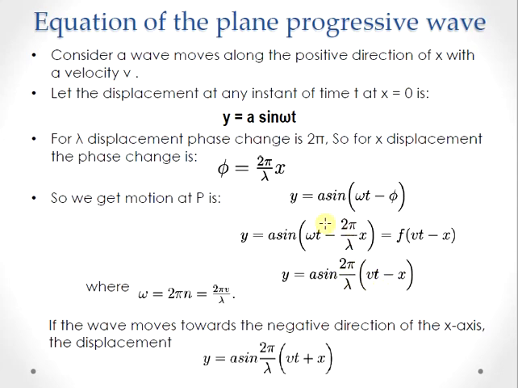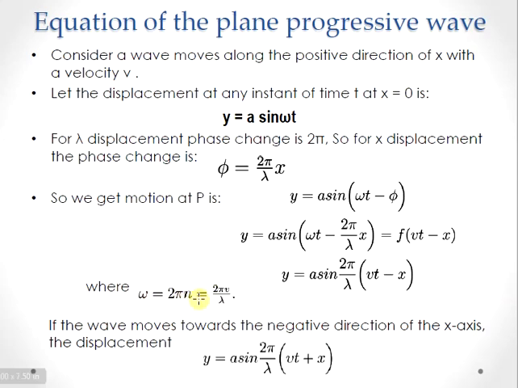We know how to get this, because omega is the angular frequency, which is defined as omega is equal to 2 pi n, where n is the natural frequency, the nu factor, here denoted as n. That is the number of waves produced by a source per second, which is the inverse of the time period.